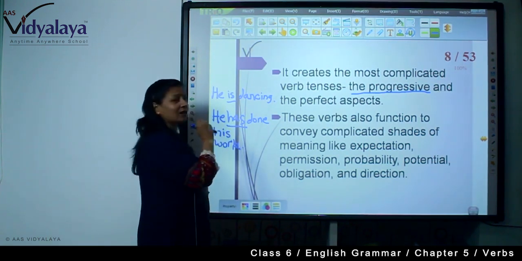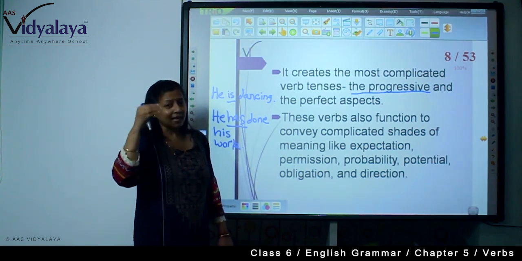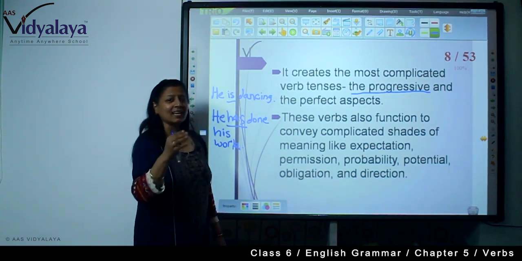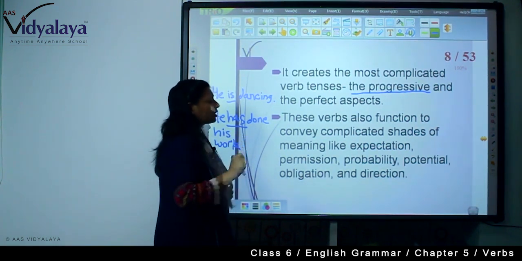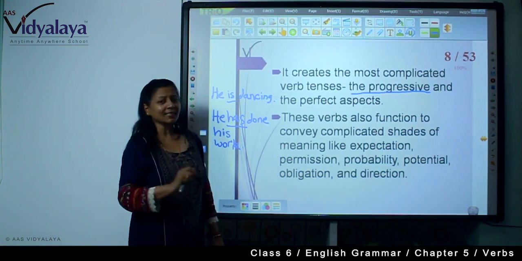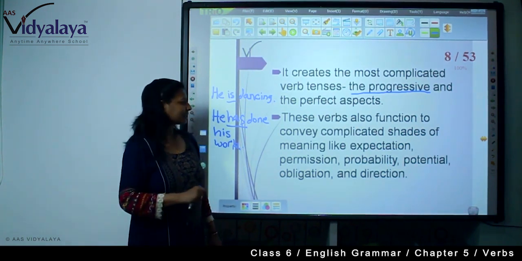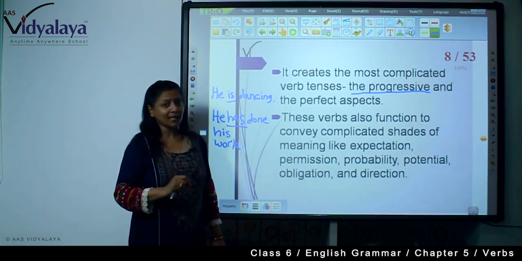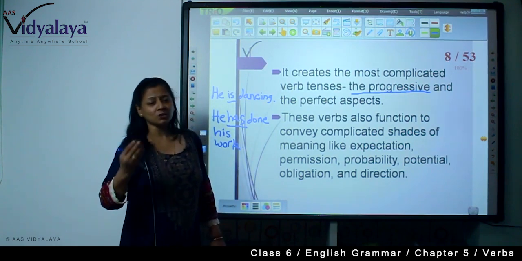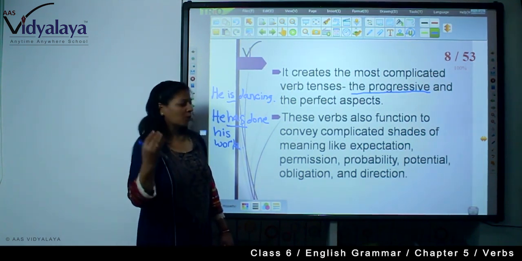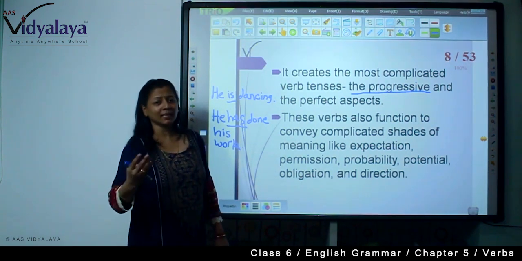So it shows with the helping verb that time, that understanding, the thing has been completed with helping verbs has and have. Now the verbs also convey complicated shades of meaning like expectation, permission, probability, potential, obligation and direction also. When you go through the list of verbs, there are many verbs which explain all these senses, all this meaning.